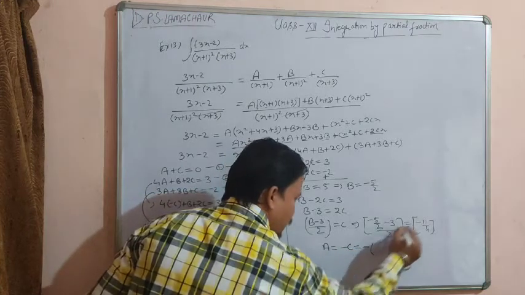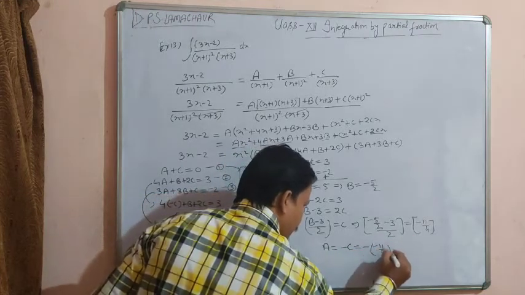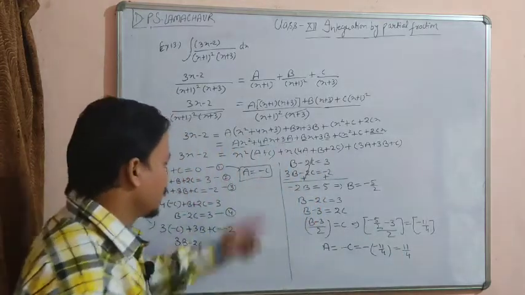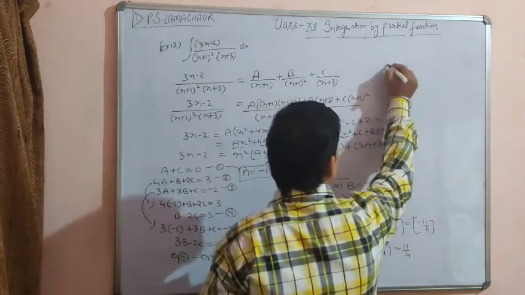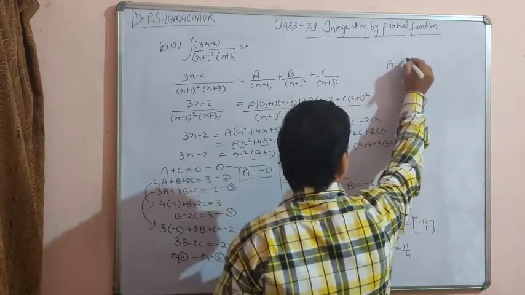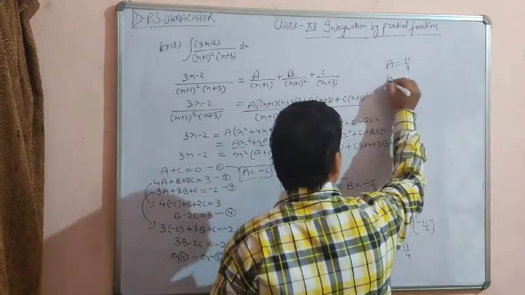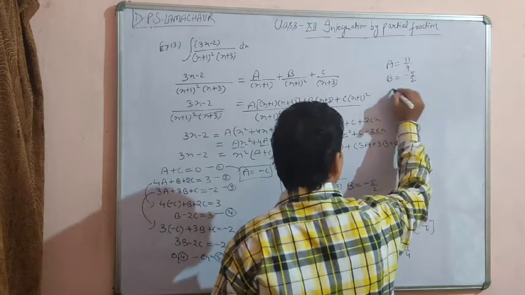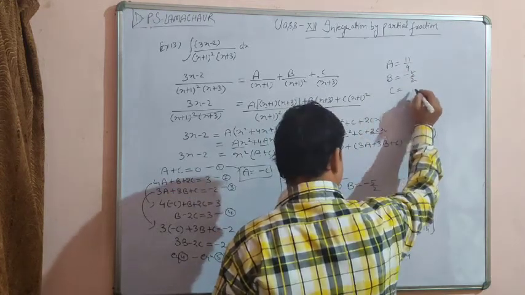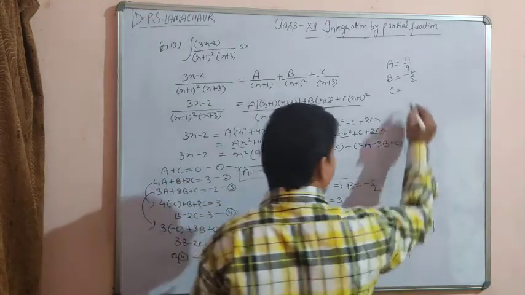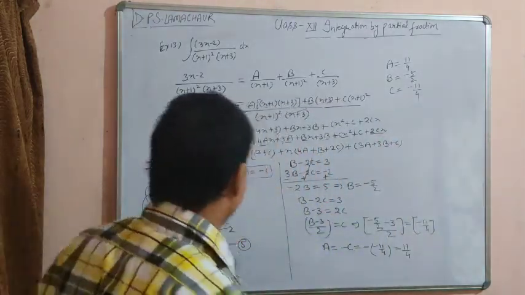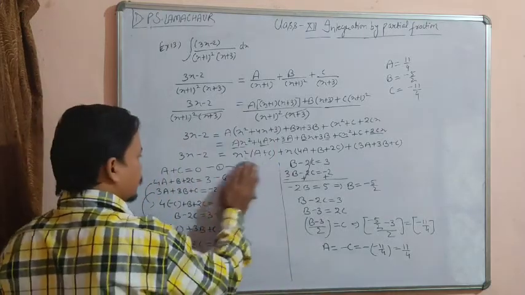That is minus of the value of c, which is minus 11 upon 4. So what we get? We get the value of a is 11 by 4. So the value of a, I'm writing here, value of a is 11 upon 4, value of b is equal to minus 5 by 2, and value of c is minus 11 by 4. Okay, now I'm going to rough this part.